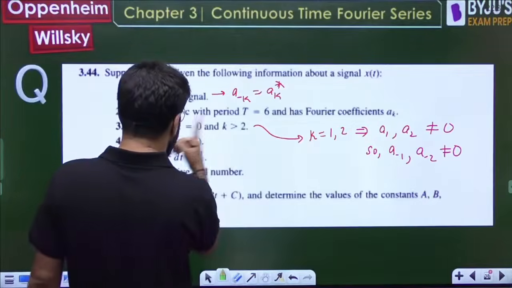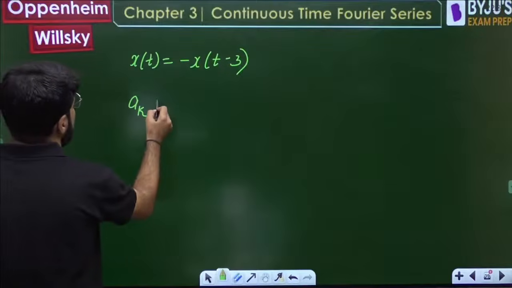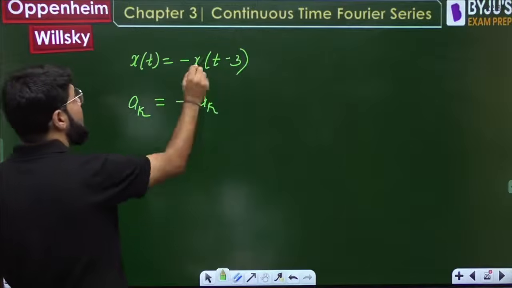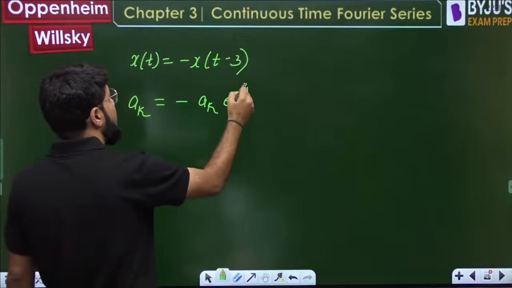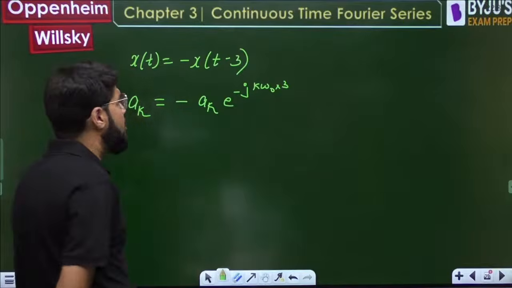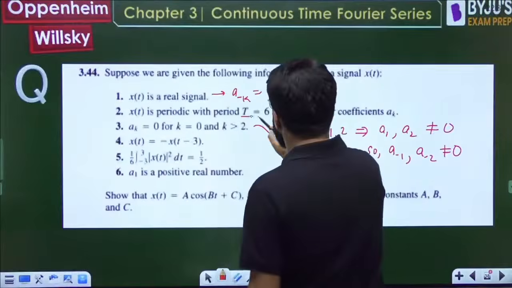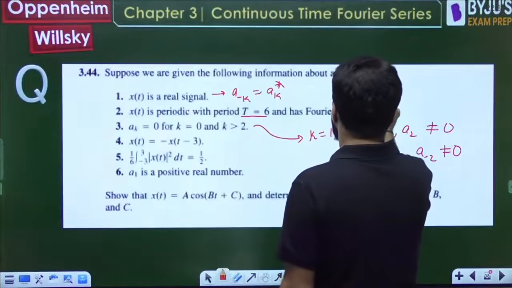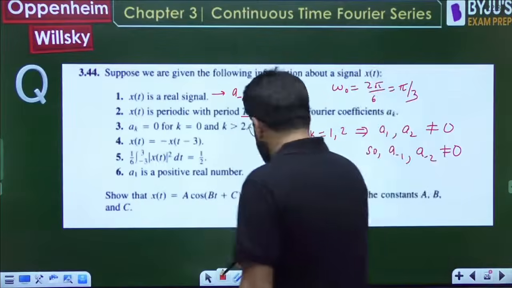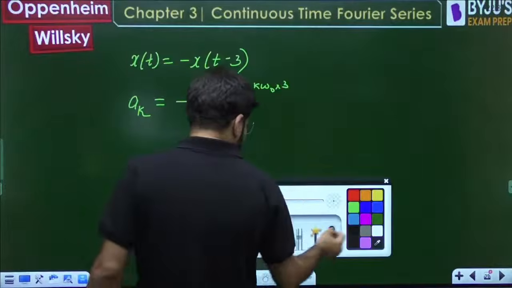If two signals are equal, their Fourier series coefficients will be equal. This has the Fourier series coefficients a_k. This will have the Fourier series coefficient minus a_k into e power minus jk omega naught t naught, that is e power minus jk omega naught into 3. But what should be the value of omega naught? T is 6, so omega naught will be 2 pi by 6, that is pi by 3.